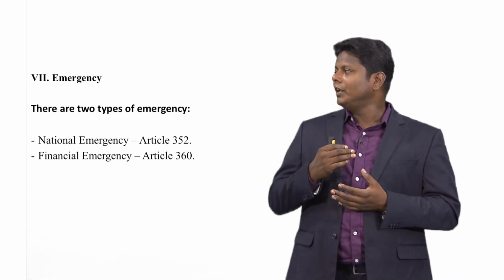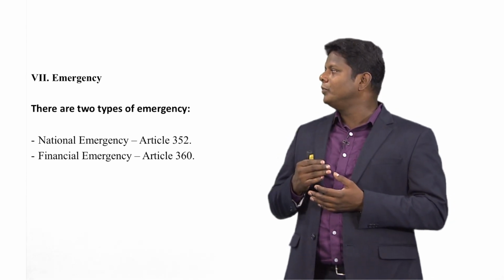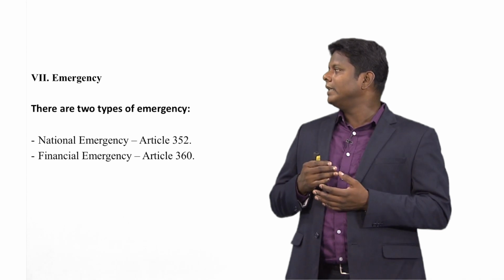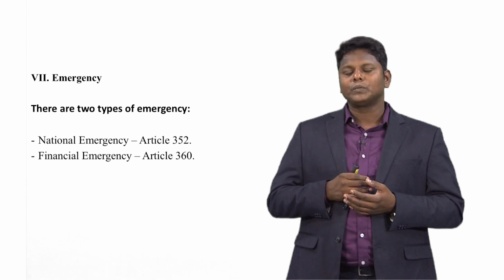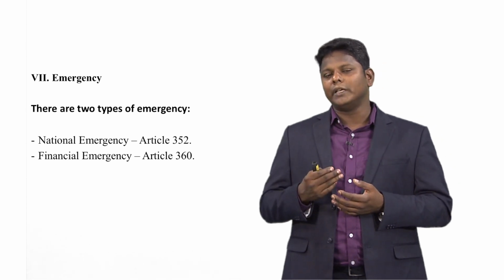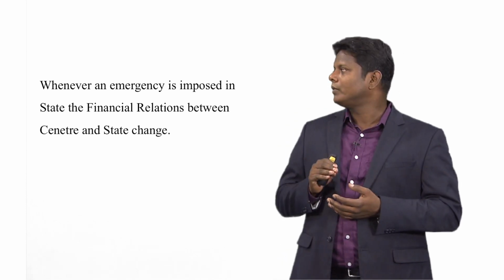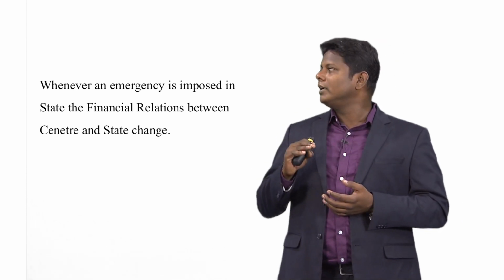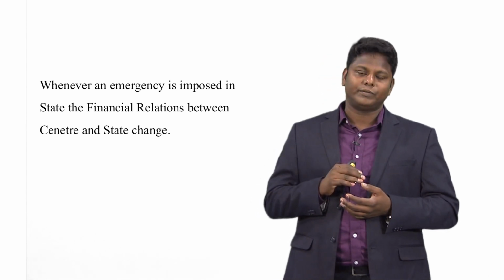Article 352 explains that the President can modify the revenue distribution between the center and the state government. During a national emergency or financial emergency, whenever emergency is imposed, the financial relations between center and state may change.